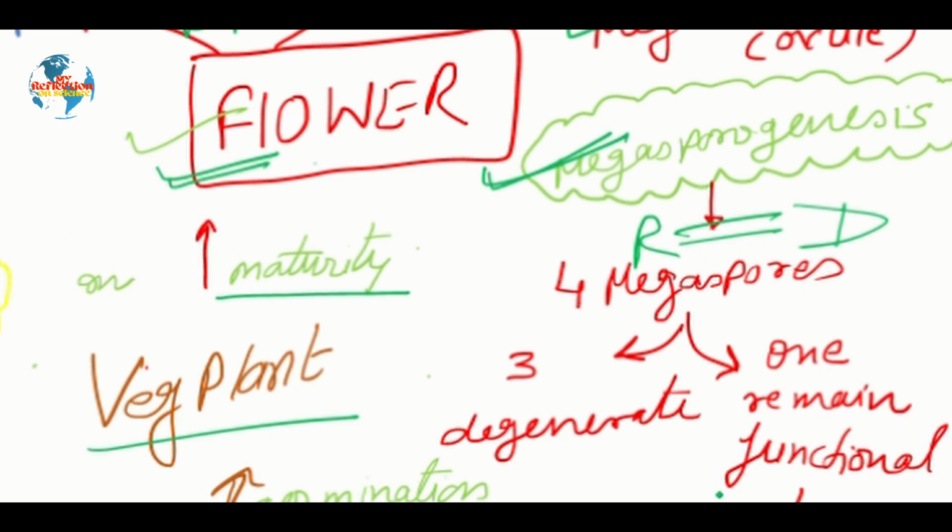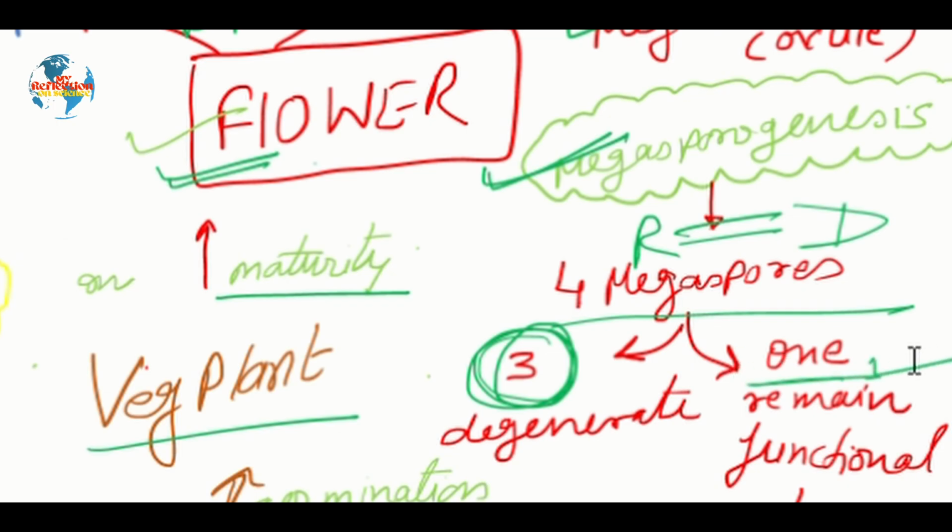So here four megaspores are produced in megasporogenesis, out of which three will degenerate, they will die, they will be dissolved, whereas only one remains functional. These three which are degenerated will be of no use now, but the functional one will develop into a very complicated structure called the embryo sac.